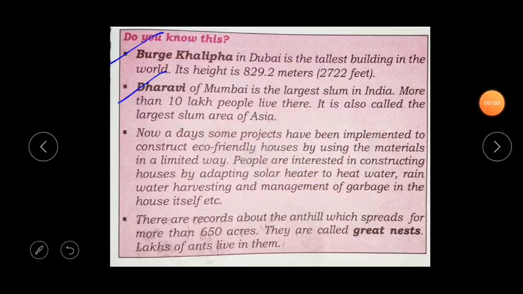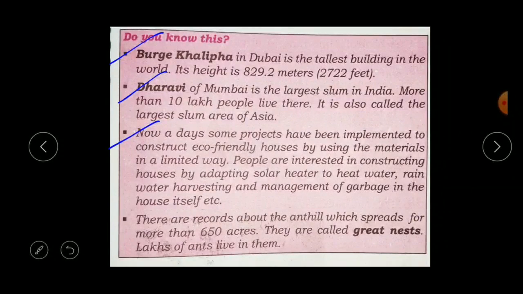Okay, so the next point is, nowadays some projects have been implemented to construct eco-friendly houses by using the materials in a limited way. People are interested in constructing houses by adopting solar heaters to heat water, rainwater harvesting, and management of garbage in the house itself. So nowadays there are some projects implemented by the government for the construction of houses using the materials in a limited way.